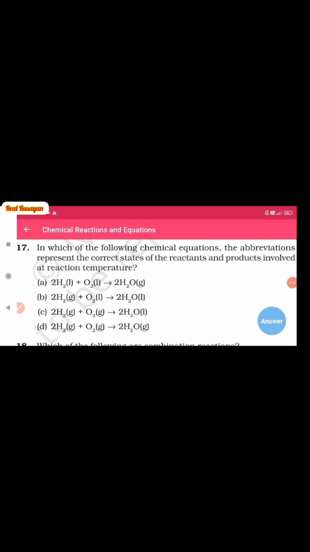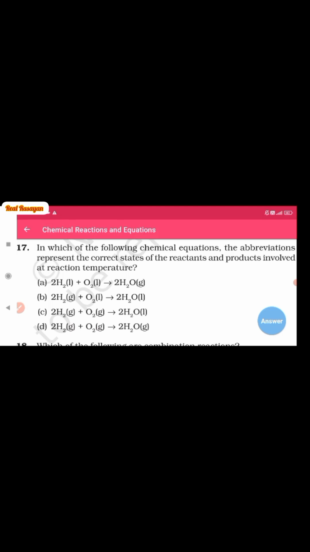In which of the following chemical equations given here do the abbreviations represent the correct states of the reactant and products involved at reaction temperature? It means the normal temperature and pressure. Let us find out. So the physical state, hydrogen gas and oxygen gas combine to form water, H2O.